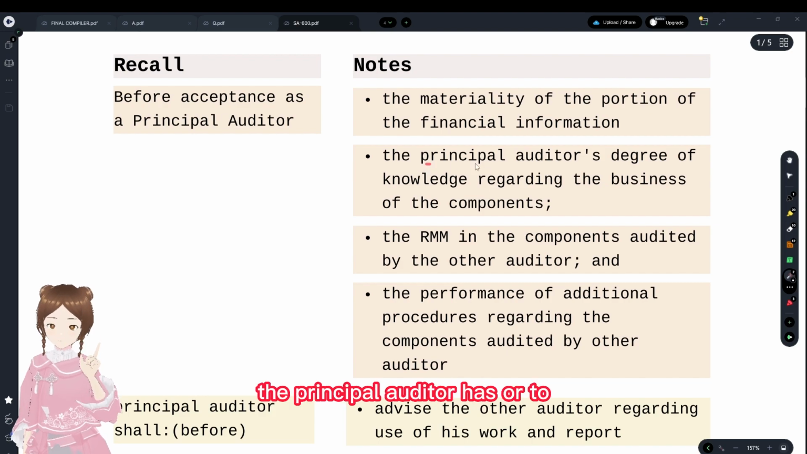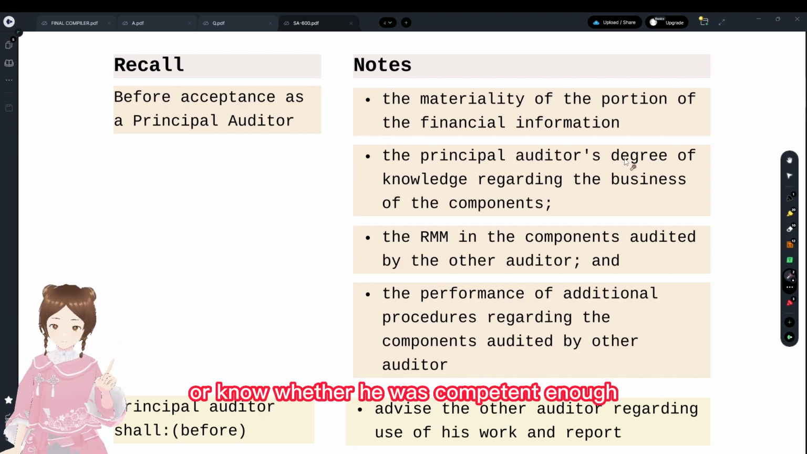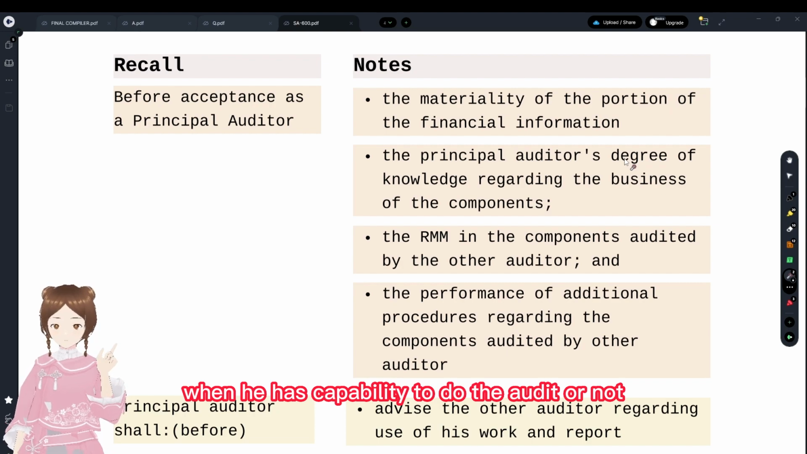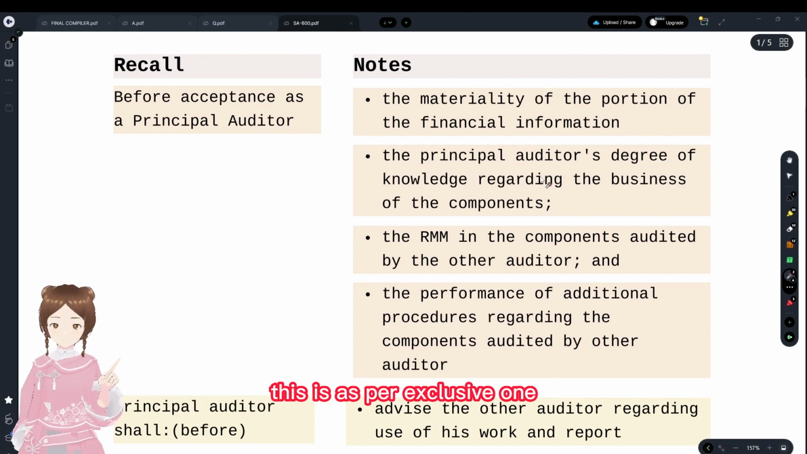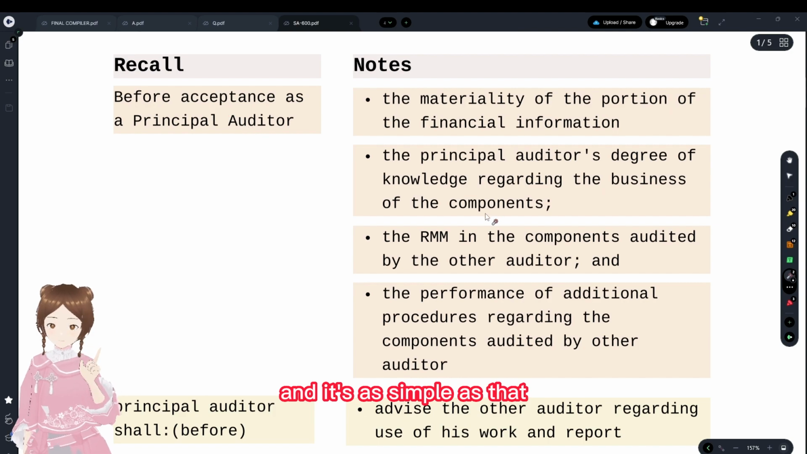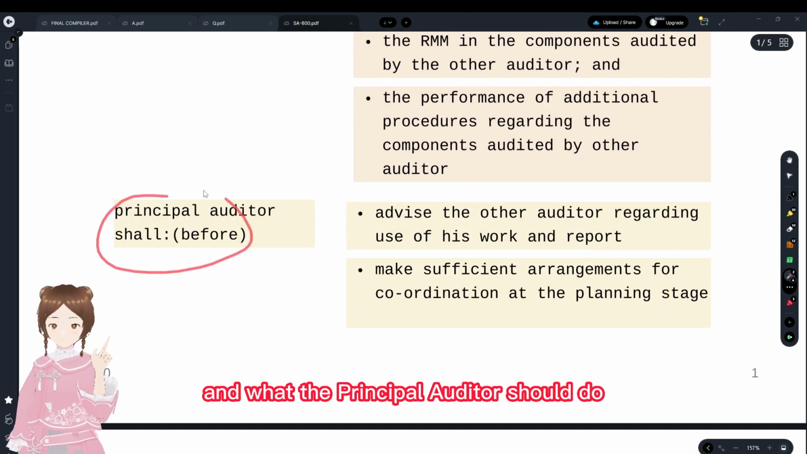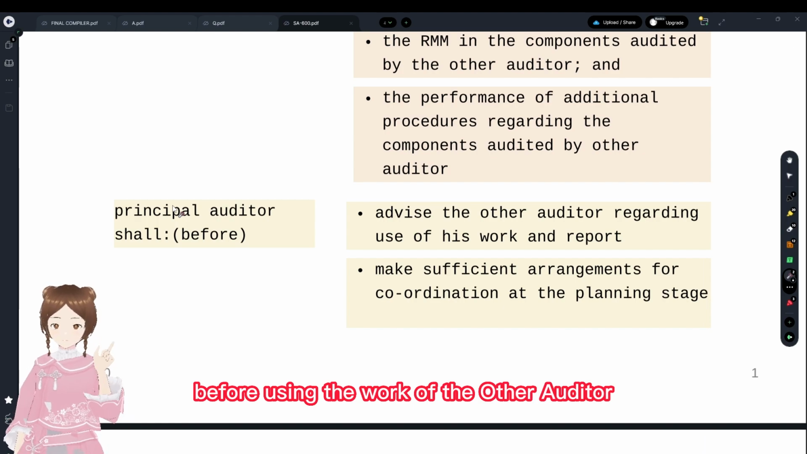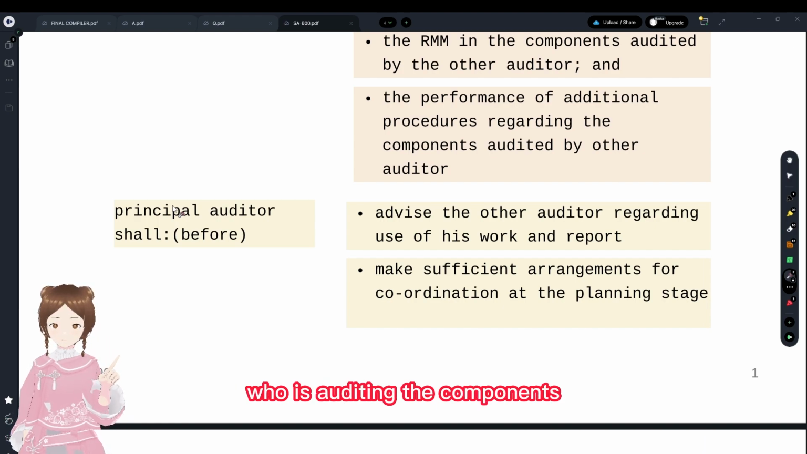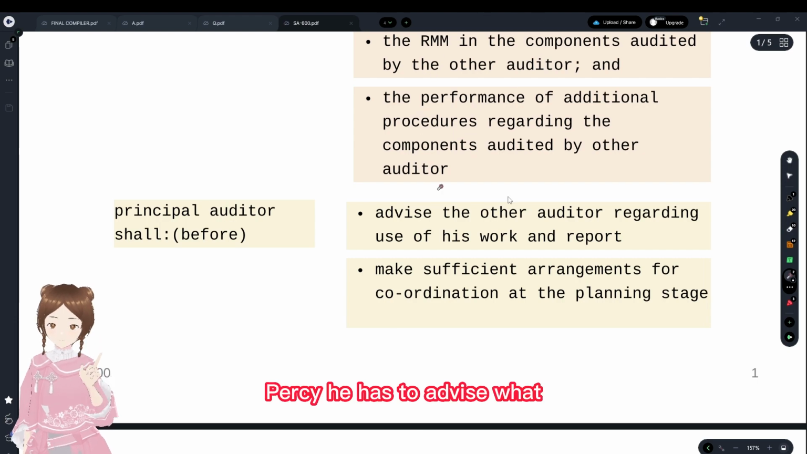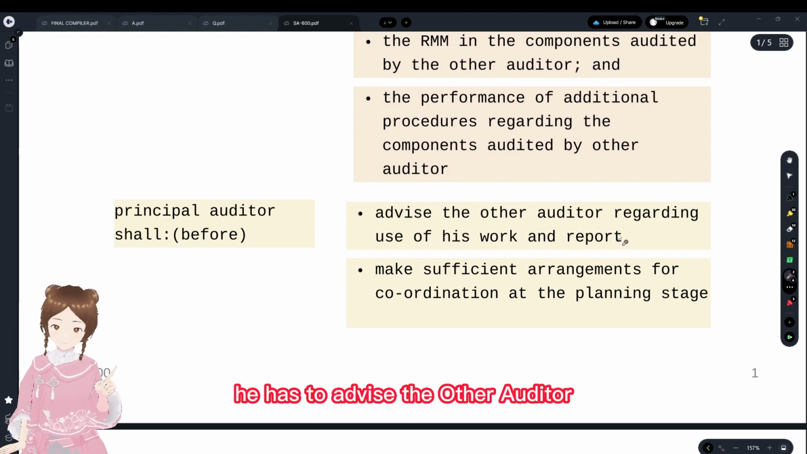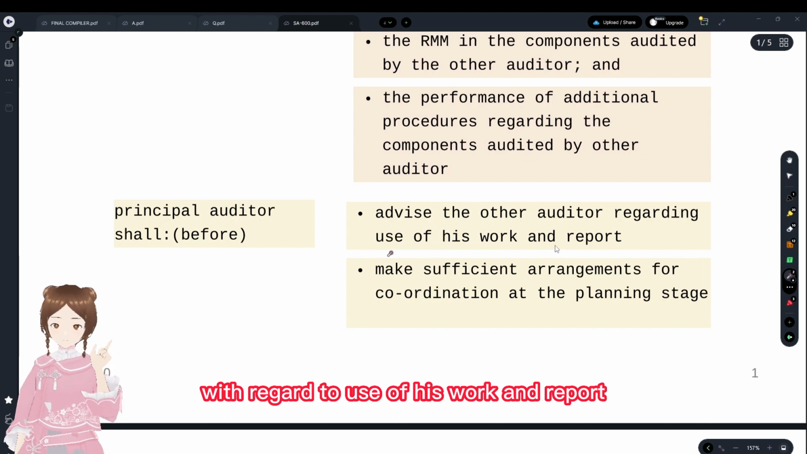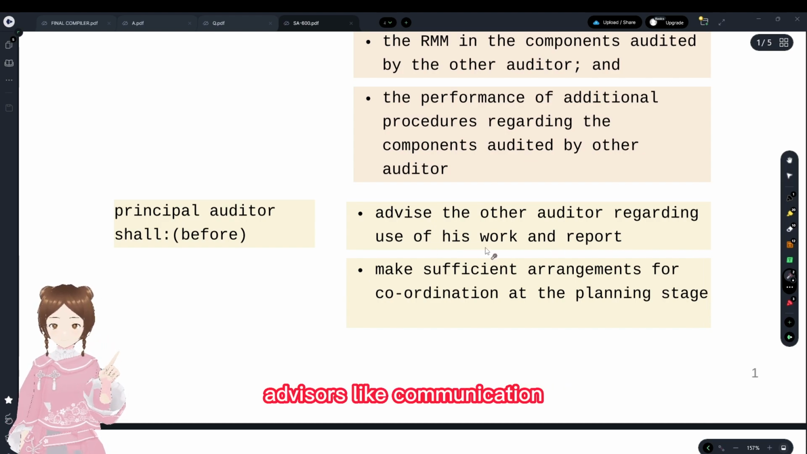And the second thing is the principal auditor has to know whether he is competent enough and has the capability to do the audit or not. This is as per SQC1, and it's as simple as that. And what the principal auditor should do before using the work of the other auditor who is auditing the other components? First thing, he has to advise the other auditor with regard to the use of his work and report. Advice here means communication.